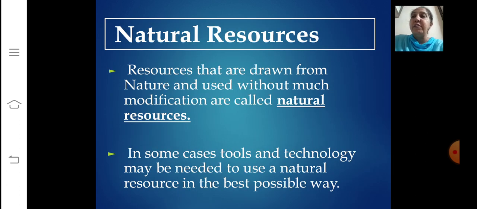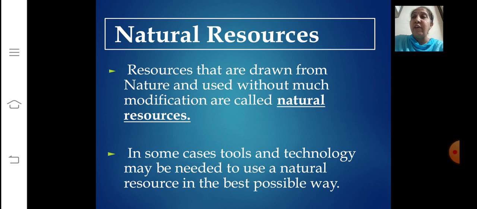Now, I hope the term itself tells you what natural resources means. The resources that are drawn from nature. It means nature has given them to us and we are using them without much modification. Whatever nature has given, we use as it is, and that is called natural resources. The air we breathe, right?